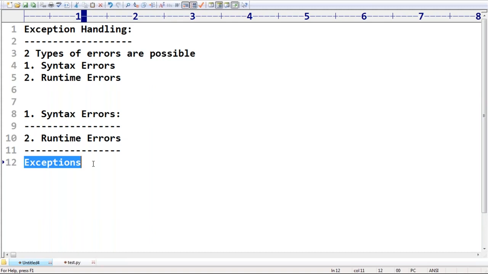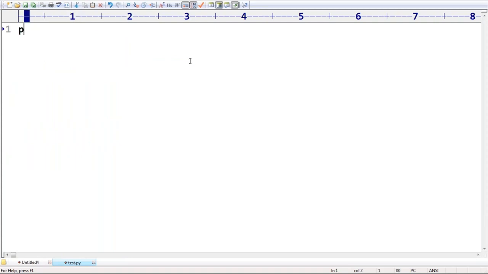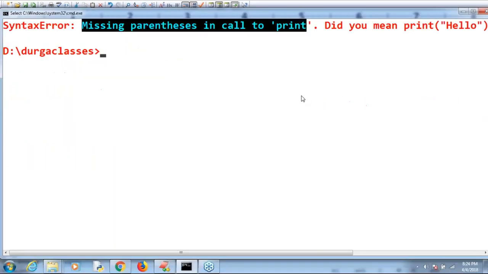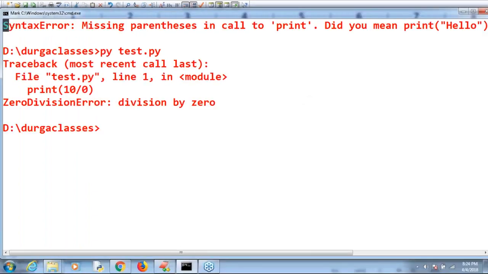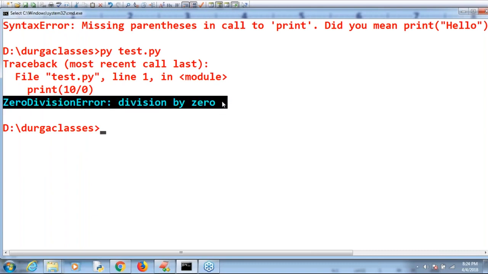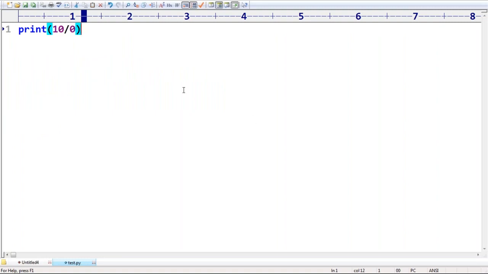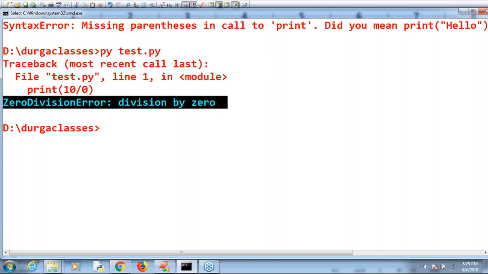Can you please give an example for a runtime error? You people may ask, very simple. I'm taking print of 10 by 0. If I take 10 by 0, there is no syntactical mistake. Immediately we are going to get ZeroDivisionError, division by zero. How can you divide by zero? It is a runtime error. Remember, it is not a syntactical mistake. Syntax-wise it is perfectly valid, but while executing, something goes wrong. Now I'm getting ZeroDivisionError.